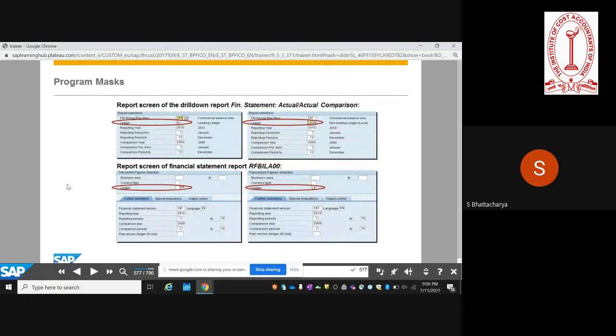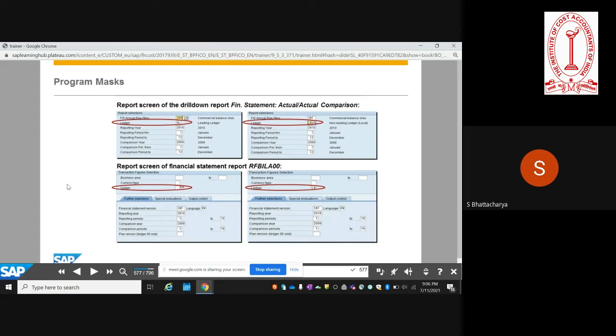And similarly, when you are doing a financial statement version reporting, when you are reporting the financial statements at period end for the year or for a specific period, at that point of time, you have another option to specify the ledger, and then accordingly you will be able to see the final reports. So this ledger field has been newly introduced with the introduction of the concept of parallel ledger.